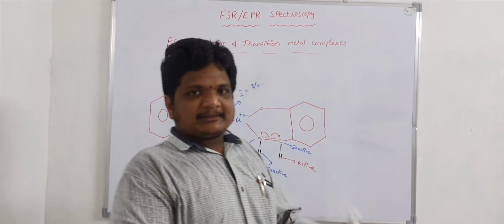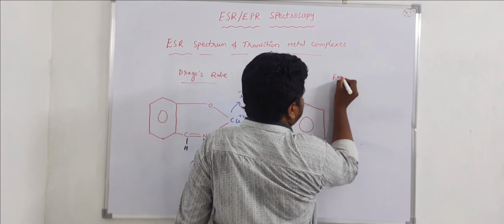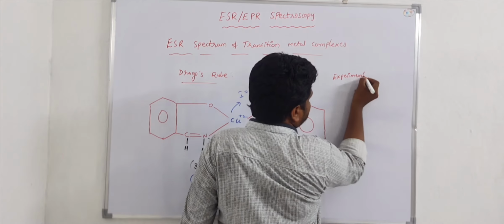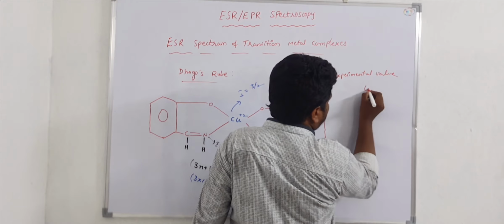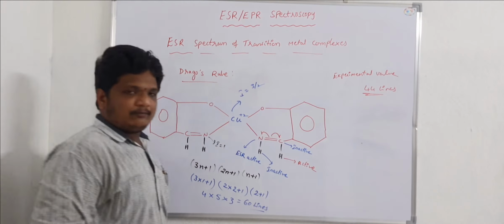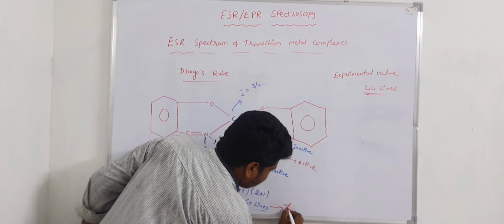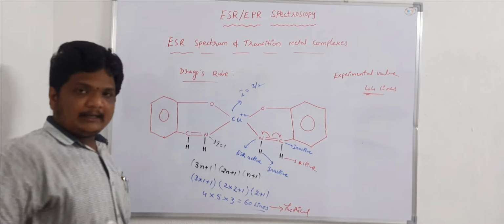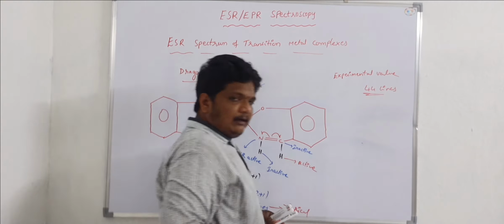So this is a theoretical value which we have calculated by using a simple general formula. Now the experimental value is 44 lines. You can observe 44 lines experimentally. This is the theoretical number of lines, and these are the experimental values.